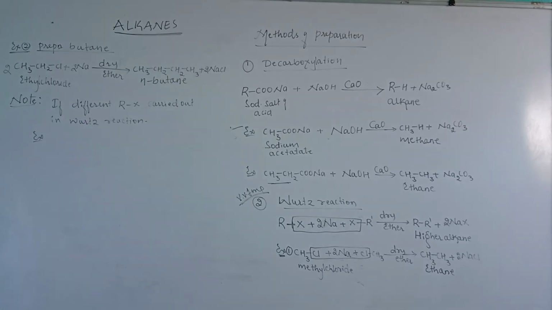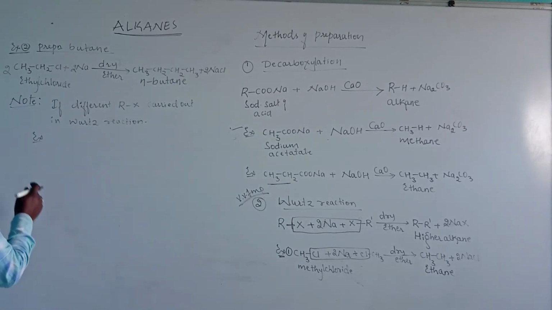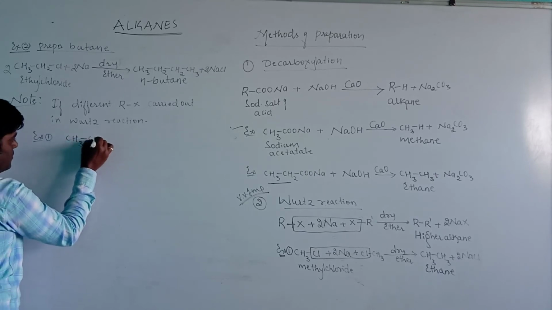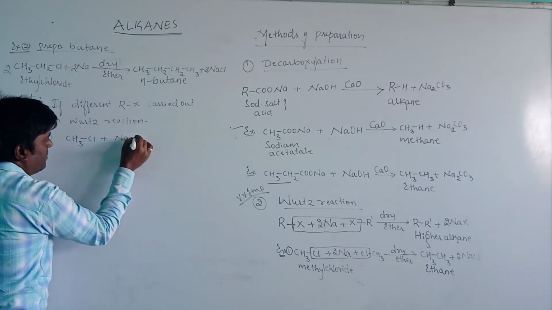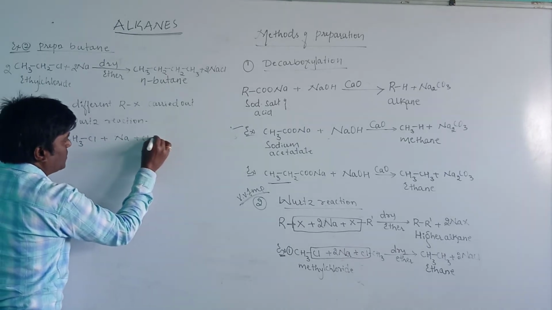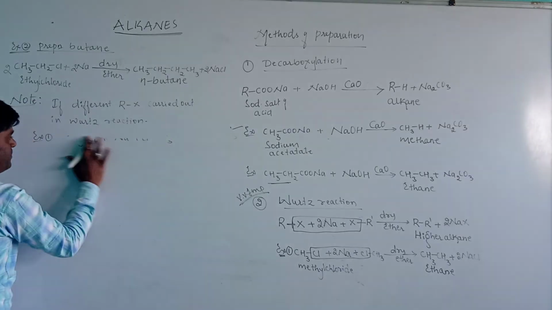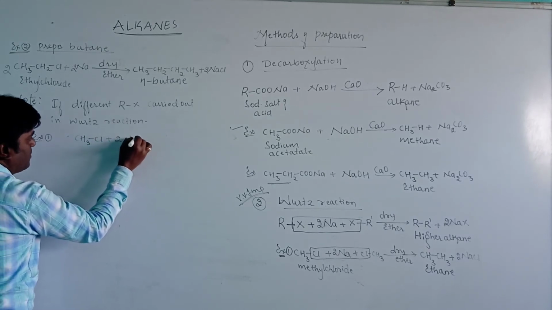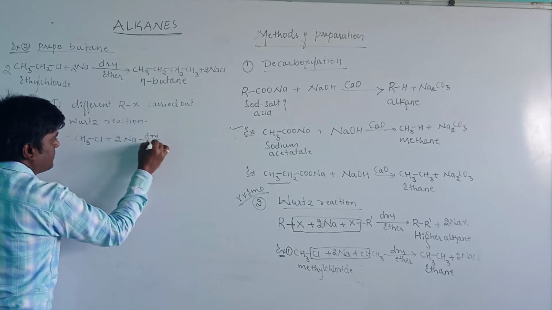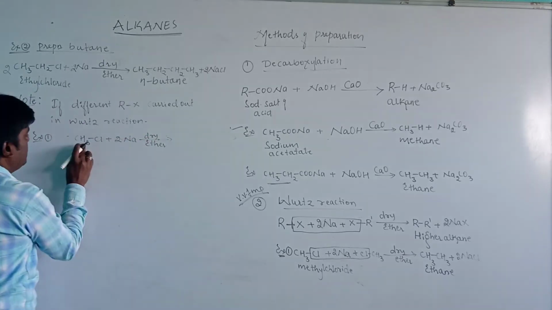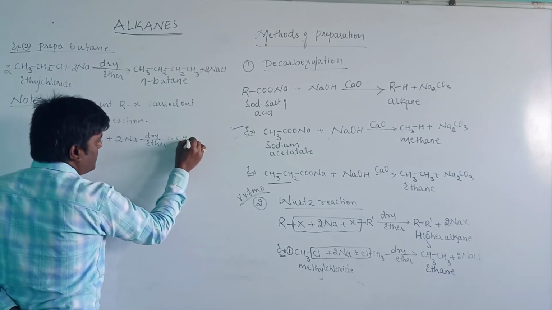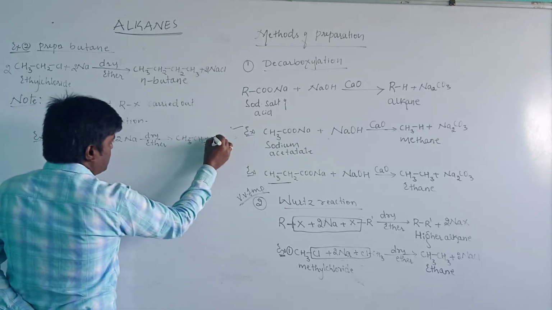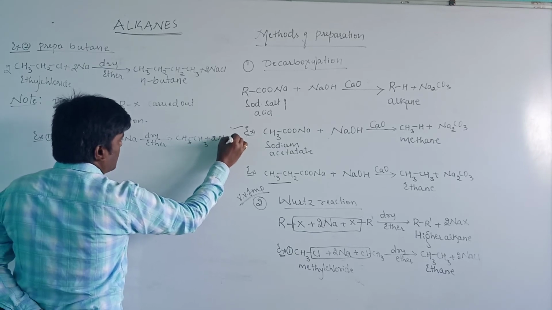In the presence of dry ether, there are three possibilities. The first possibility: methyl chloride may combine with methyl chloride and react with the sodium metal in the presence of dry ether, then it will give the higher alkane CH3CH3, and the byproduct is 2 sodium chloride.